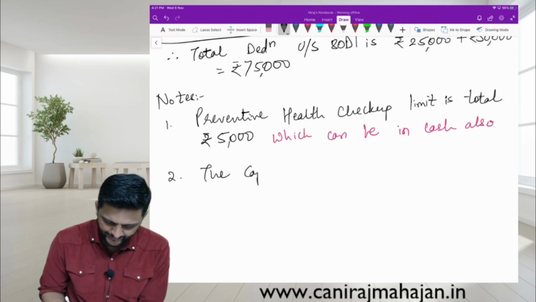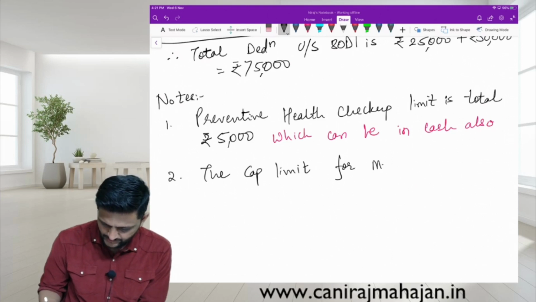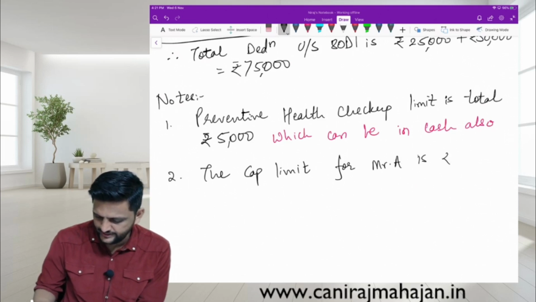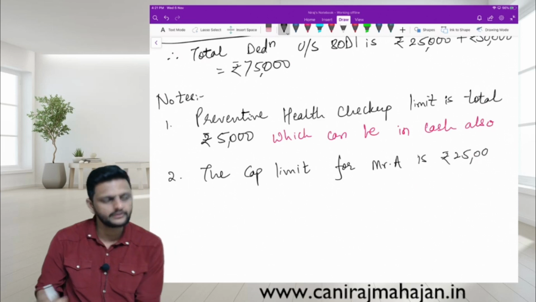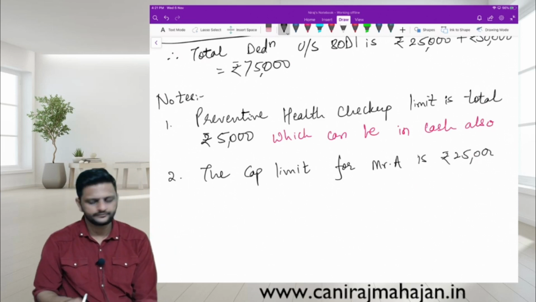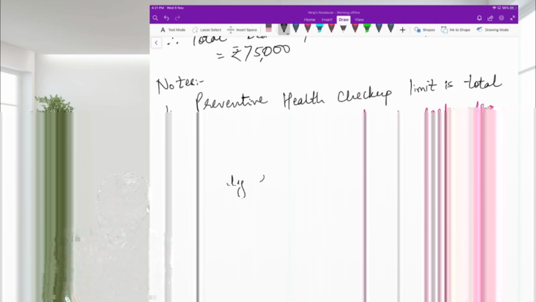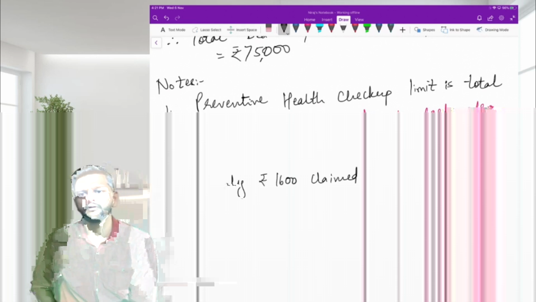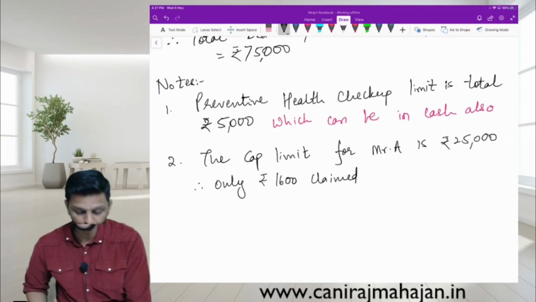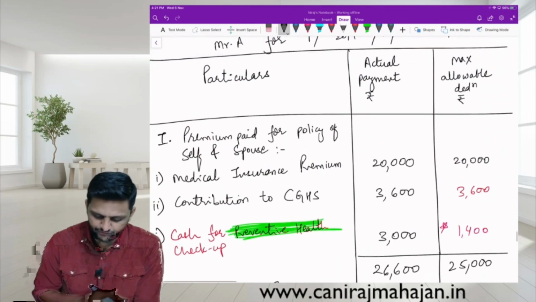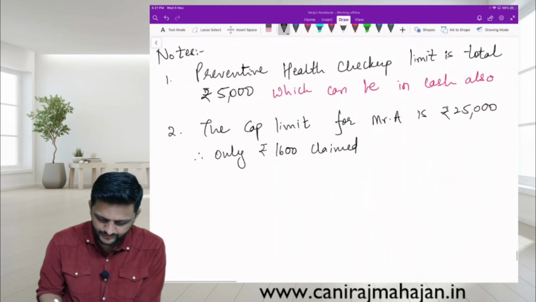The cap limit for Mr. A is rupees 25,000. Correct? Therefore, only rupees 1,600 claimed. Oh, so 1,400 we claimed. Okay, we claimed 1,400, not 1,600.